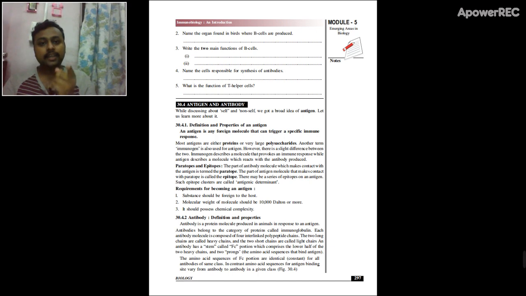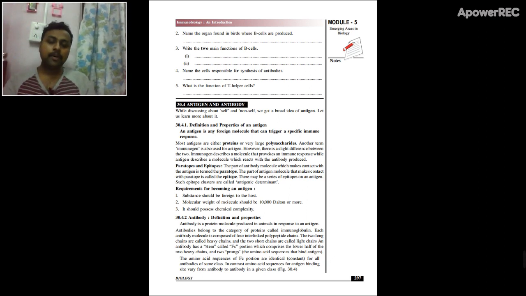And once the antigen is recognized, the particular antibodies will be prepared by immune cells. So what are antibodies? Antibodies are protein complexes. These protein complexes are produced by B cells.